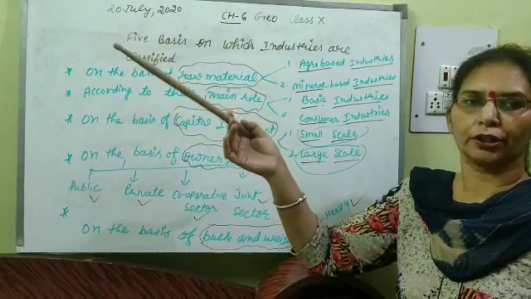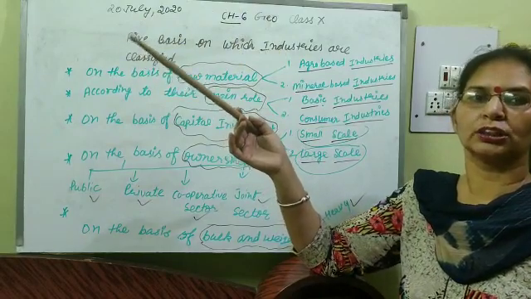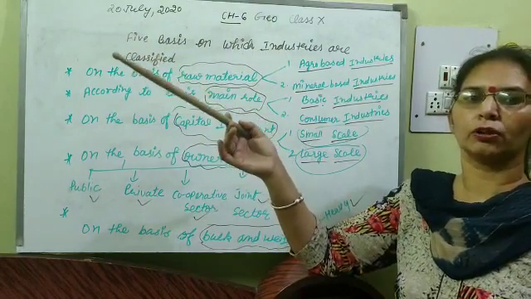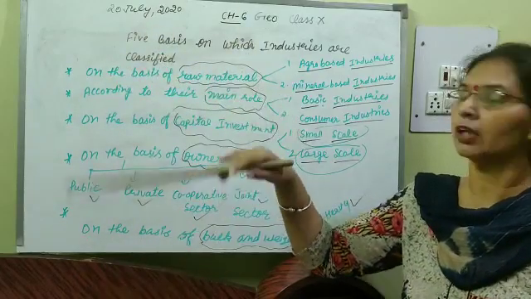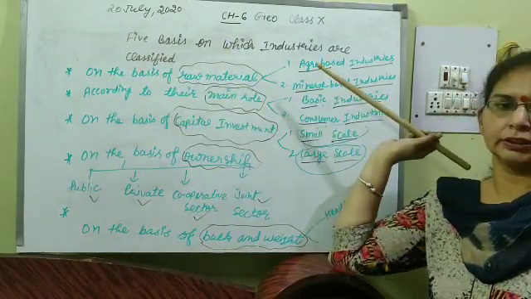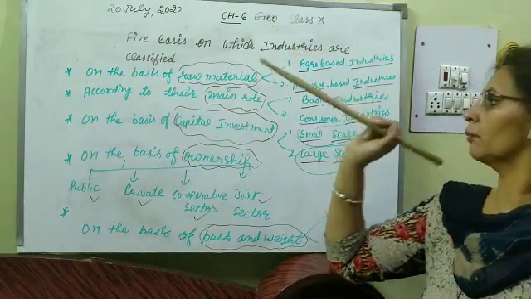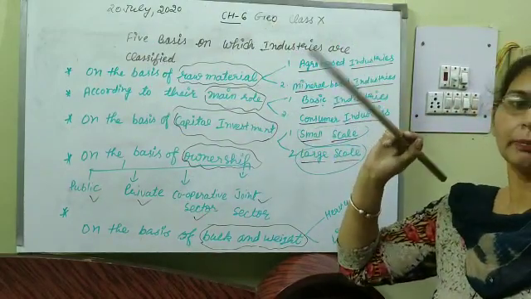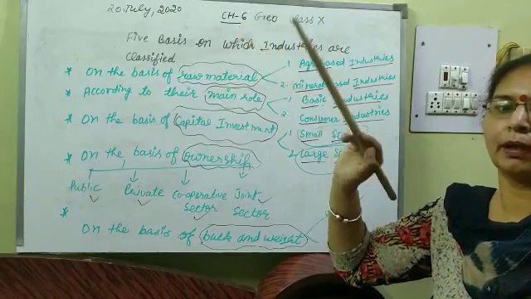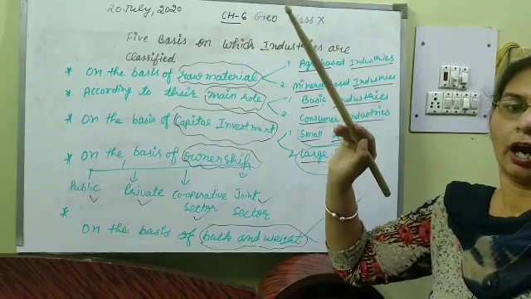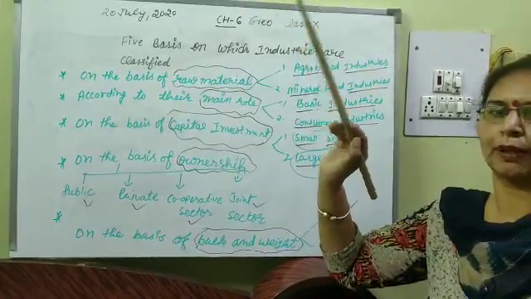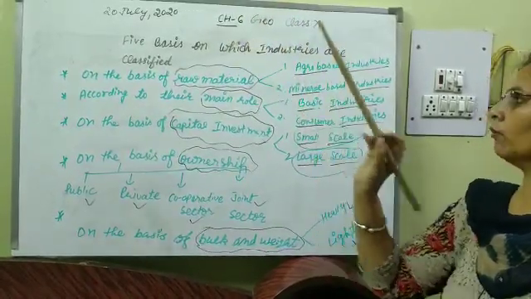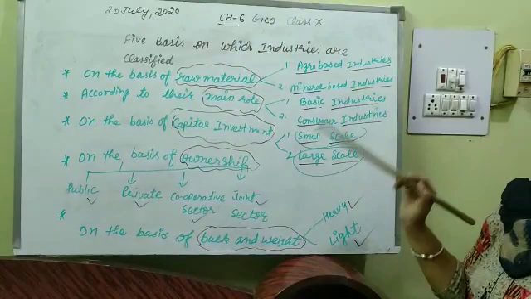For example, cotton, wool, jute, silk, textile, rubber, sugar, tea, coffee, edible oil. There are so many examples of agro based industry. Next is mineral based industry. Mineral based industry is that industry which is dependent on minerals. Iron and steel industry, cement, aluminium, machine tools, petrochemical, these are the examples of mineral based industry.